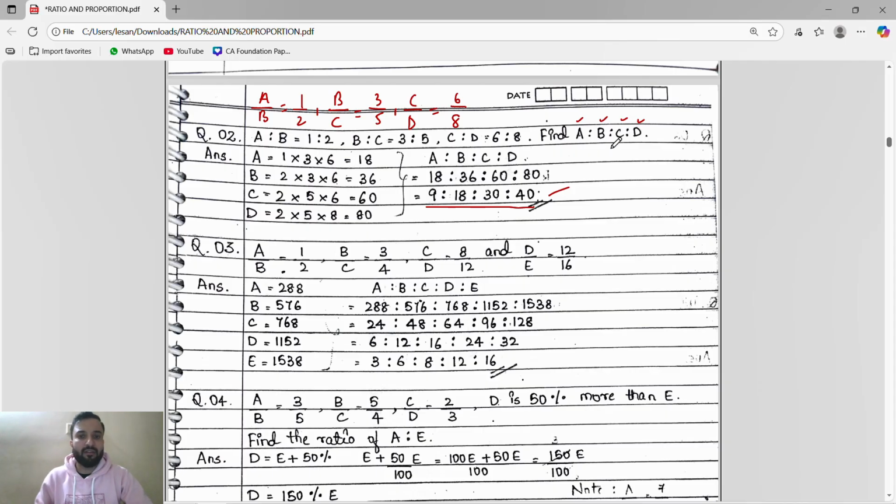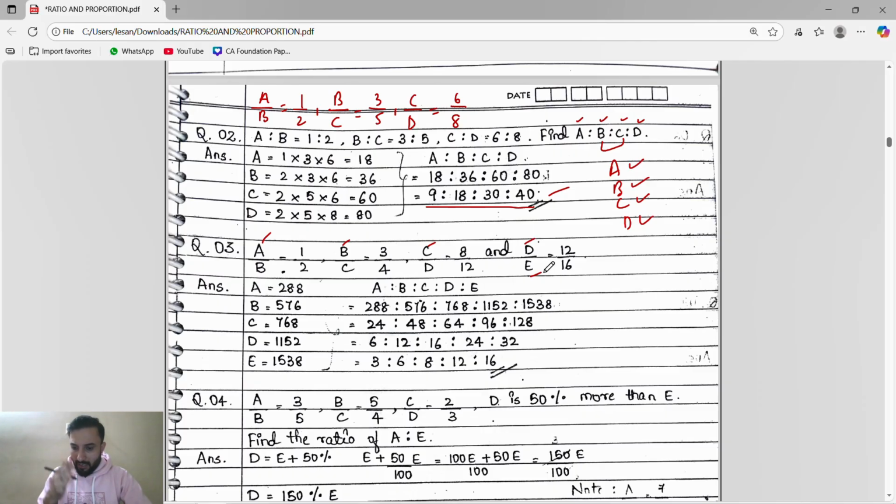Otherwise directly they will say find a value, okay, or find c value, or find b is to c. So for all this, guys, what is our first step is you have to find the value of a, b, c, d. Here we have to find the value of a, b, c, d, e. After that whatever they will say we will write according to that.